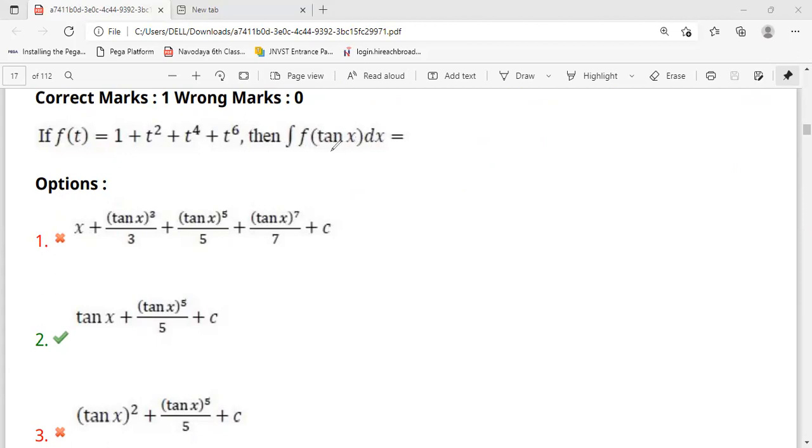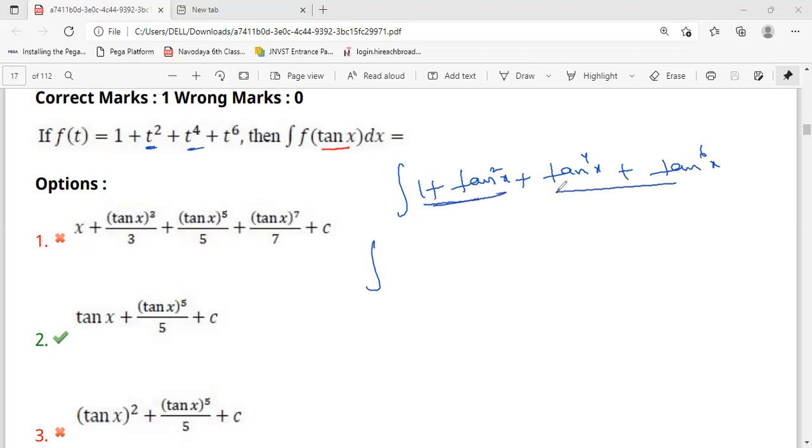F of tan x means that wherever t is there, in that place we have to write tan x. So here, the integration of 1, and where t square is there, I'm writing tan square x, plus where t power 4 is there, tan power 4x, plus tan power 6x. Next, integration.